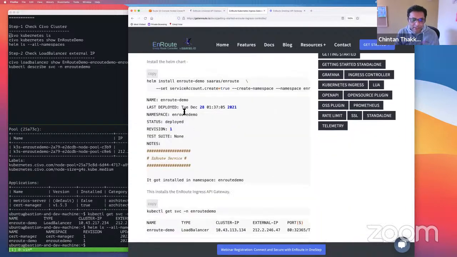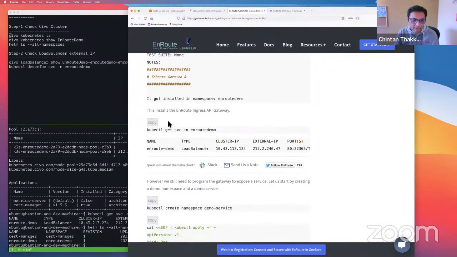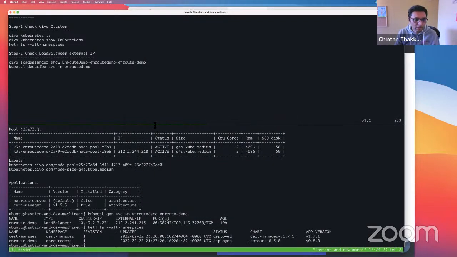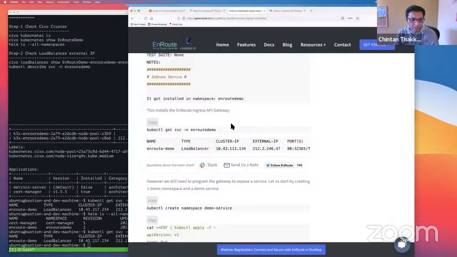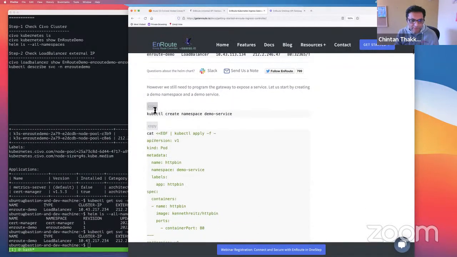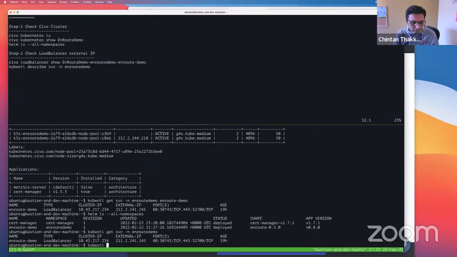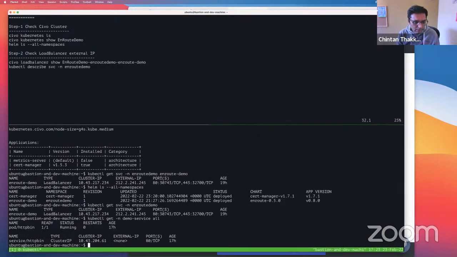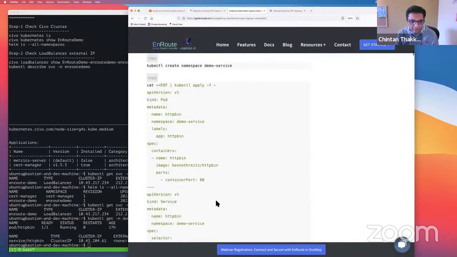So we did all that. That's the Helm command that installs it. That's the get service. If you want to run through all these steps, it's all there on the website, so we're just going to follow that. This service is already there. We already have this service running. Again, I won't go over what Kunal did. Just for the sake of time, we'll run through this real quick.